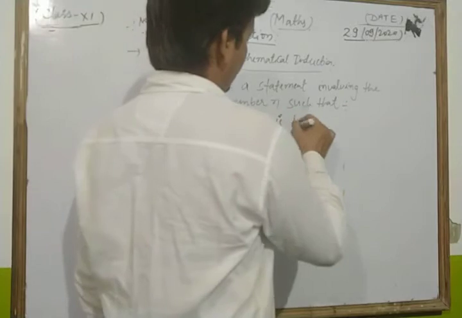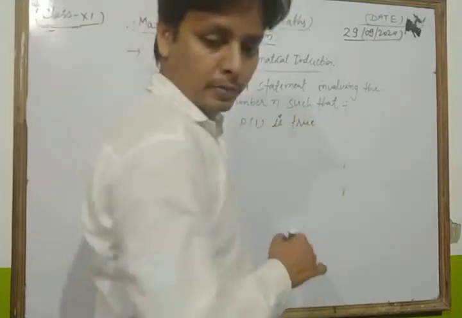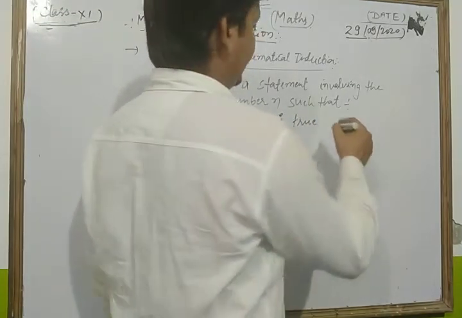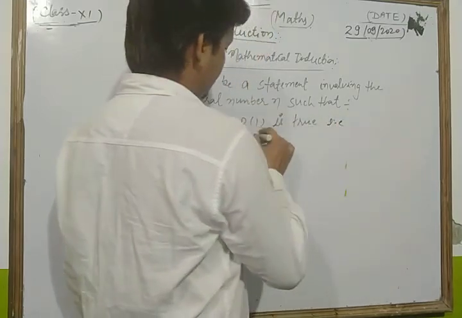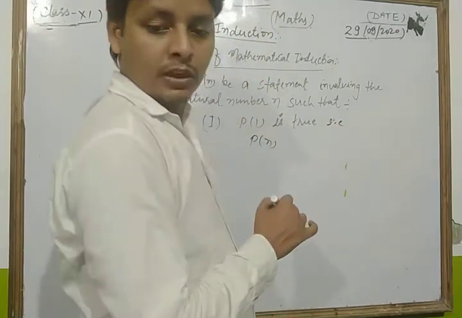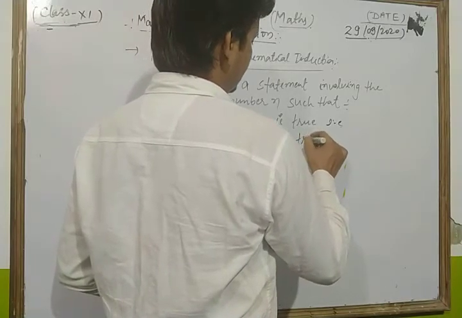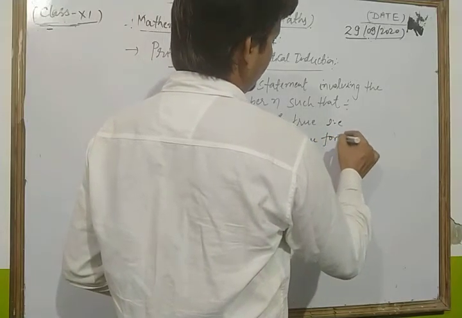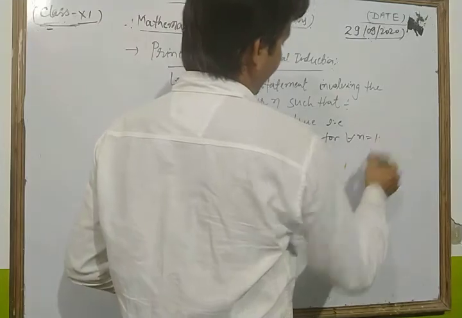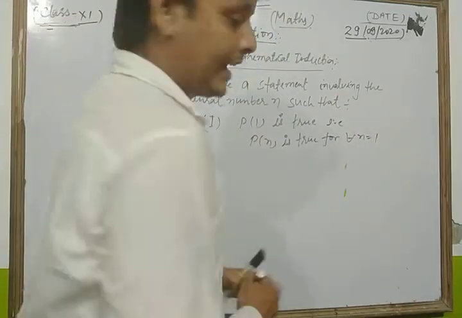P(1) is true means the given statement P(n) is true for n equal to 1.